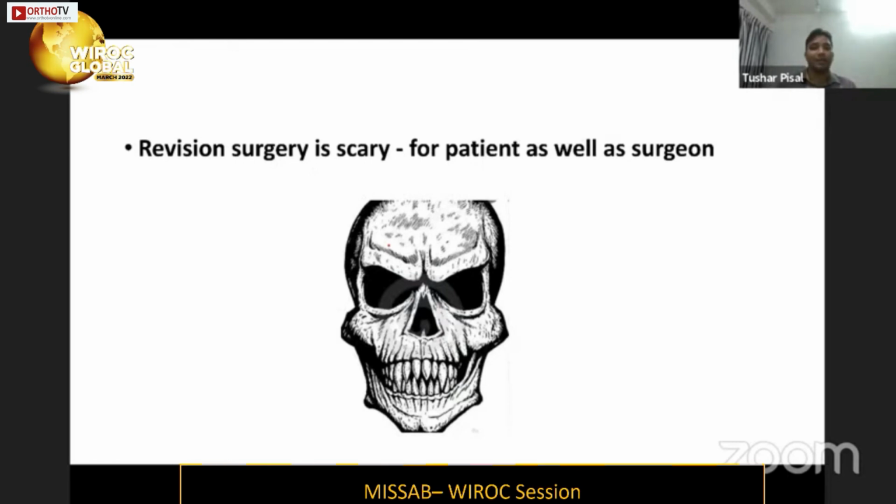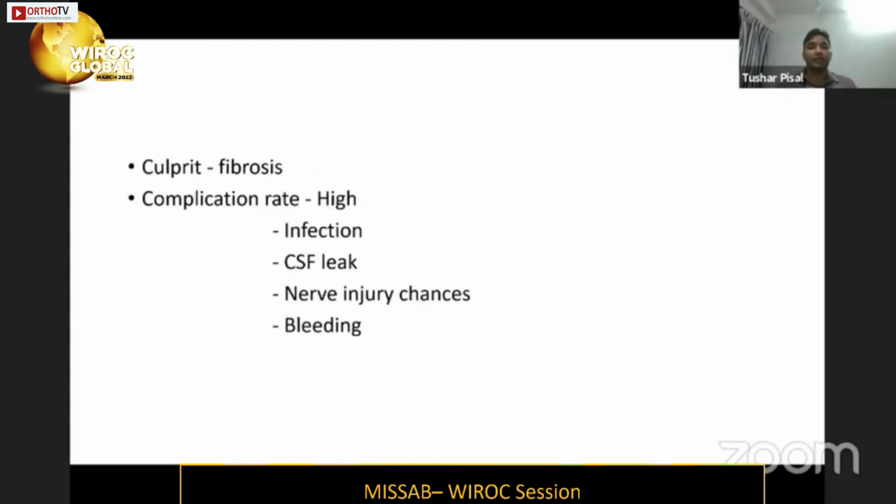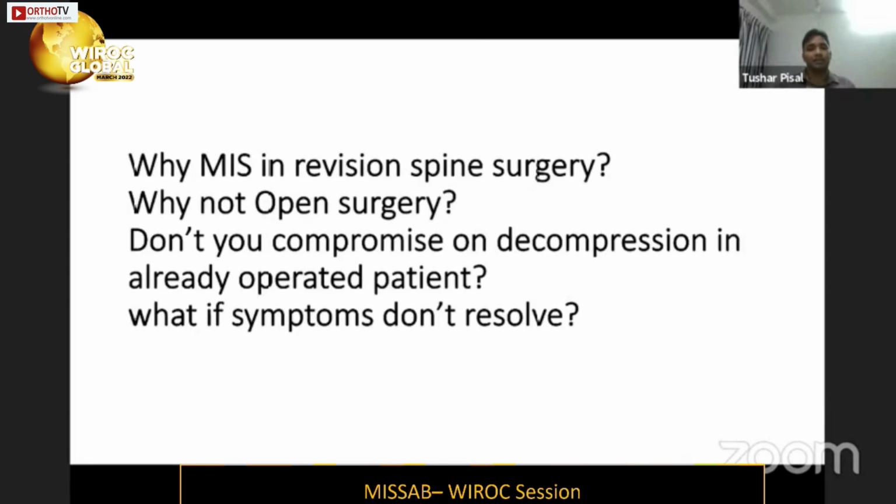But why is it scary? For a surgeon, it is scary because the culprit factor is fibrosis. Due to fibrosis, the scar tissue, the complication rate is very high in revision surgeries compared to primary surgery. The most common complications are infection, CSF leak, nerve injury, and bleeding. These can happen when we enter the fibrosis while doing open revision surgery. So that's why we have to consider revision MIS surgeries in such cases.